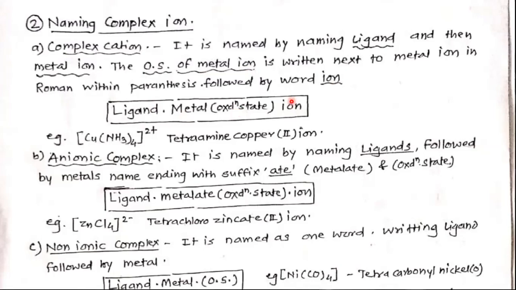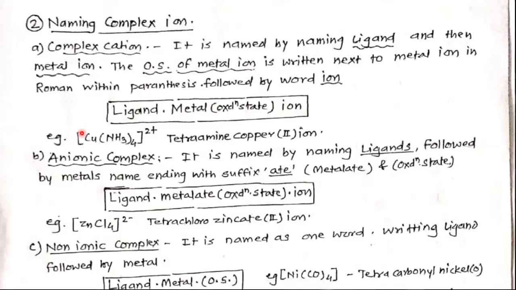Before writing the name of complex compounds or complex ions, we must know how to calculate the oxidation state of the metal present in that complex.